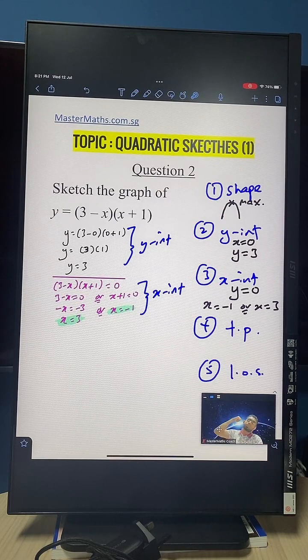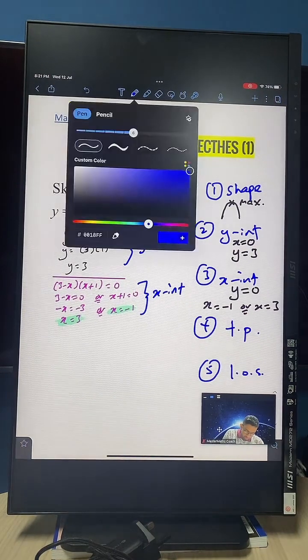We got the shape, we got the y-intercept, we got the x-intercept. So these 3 things are settled. Now the next thing we do, we try and find the turning point. But as I've shared with you, we are gonna find the turning point only when we sketch the graph in this case. Okay, so let's try and do that now.